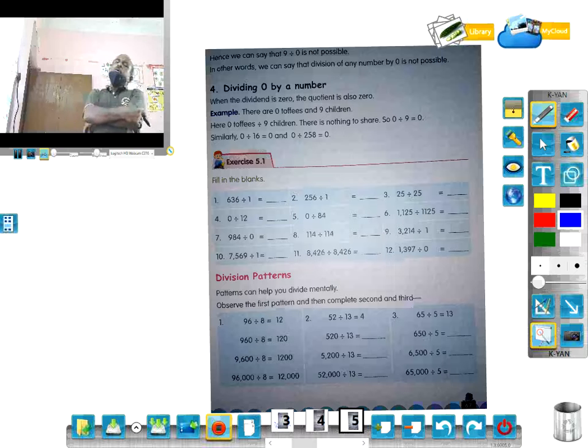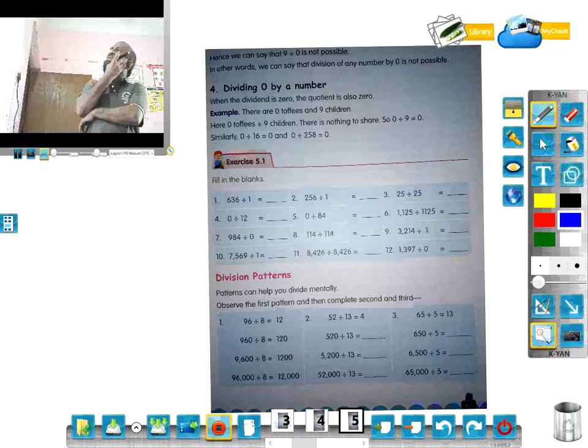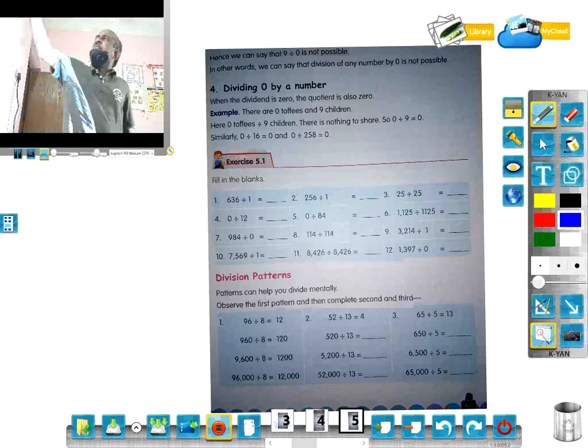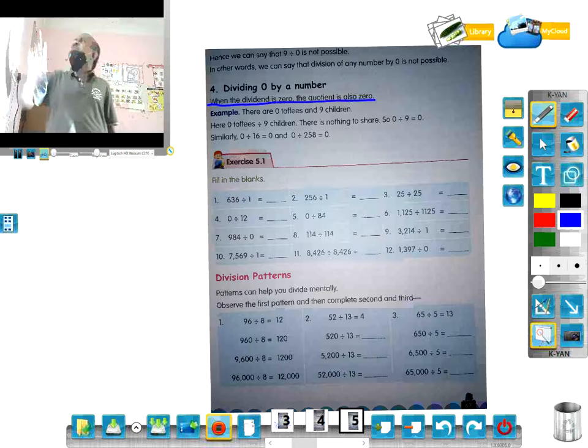Dividing 0 by a number. The last rule: dividing 0 by any number. 0 is the dividend, and the quotient is 0. When the dividend is 0, the quotient is 0.